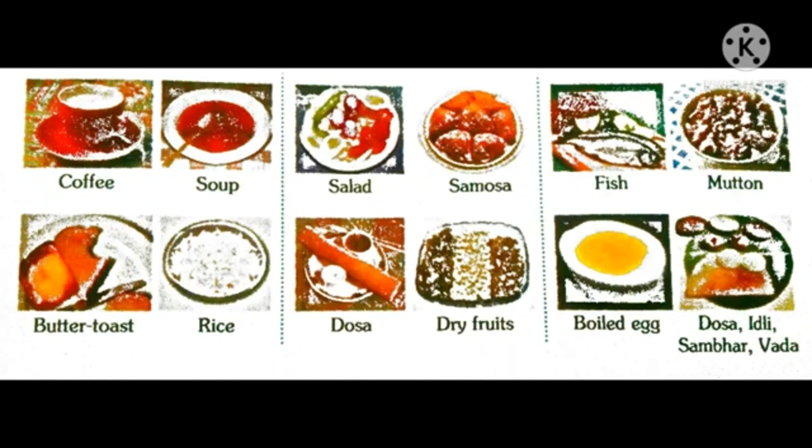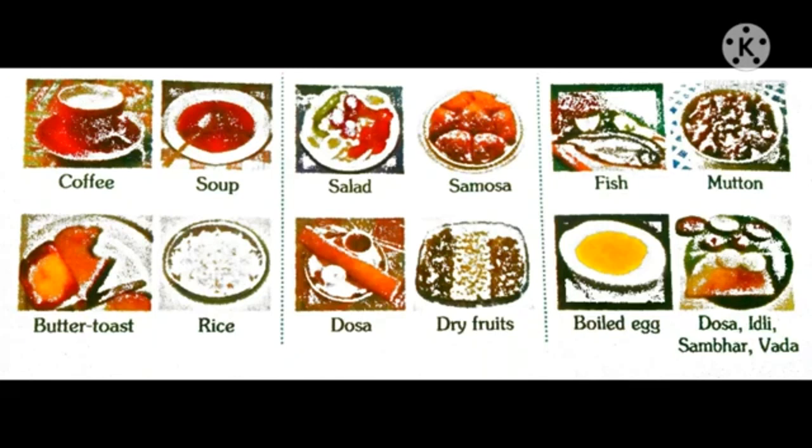People in South India have idli, dosa, and sambar. In North India, roti, dal, and vegetables. And in the coastal areas, fish and rice.